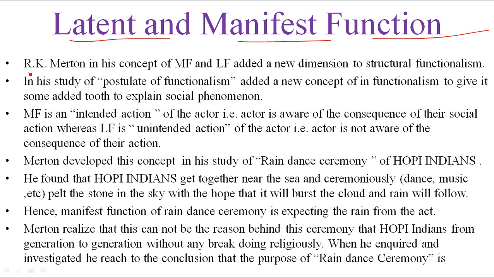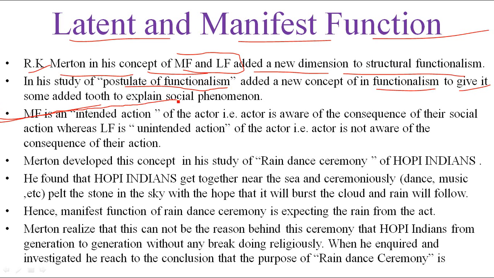Basically, Robert King Merton, in his concept of MF and LF, that means manifest function and latent function, added a new dimension to structural functionalism. In his study of the postulates of functionalism, he added a new concept to give it some added teeth to explain social phenomena.